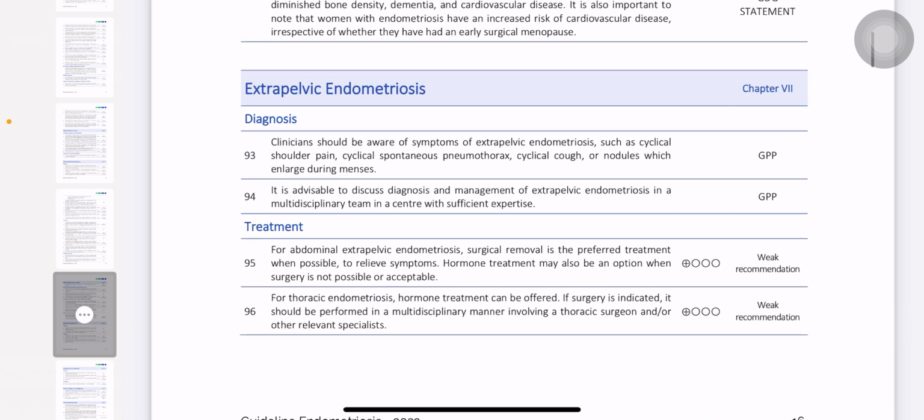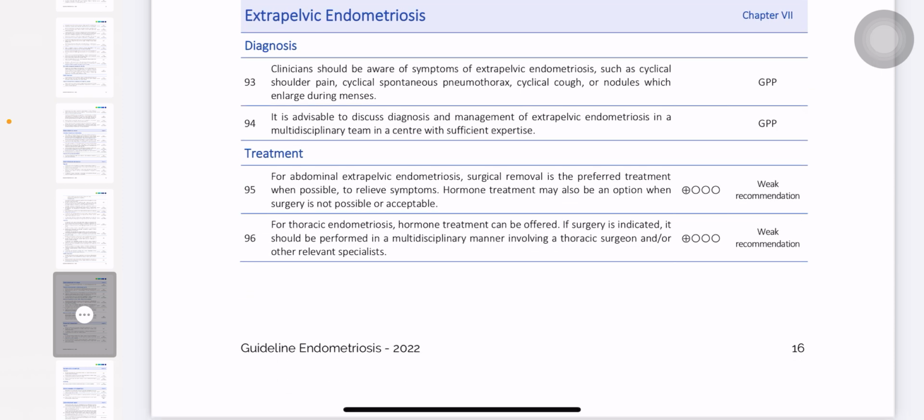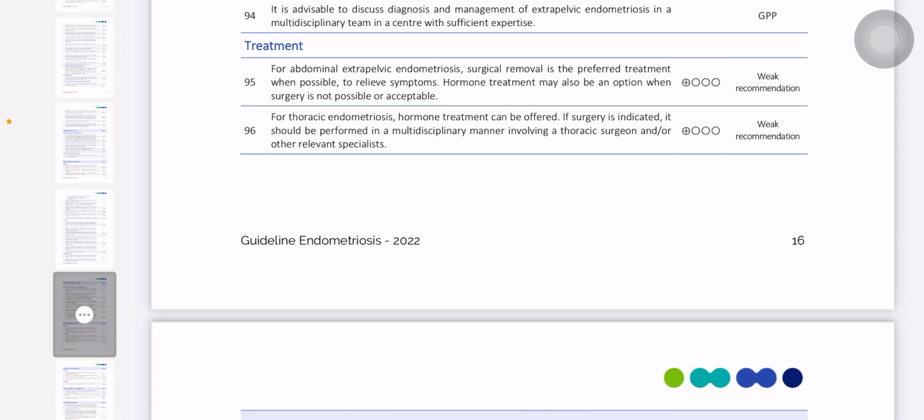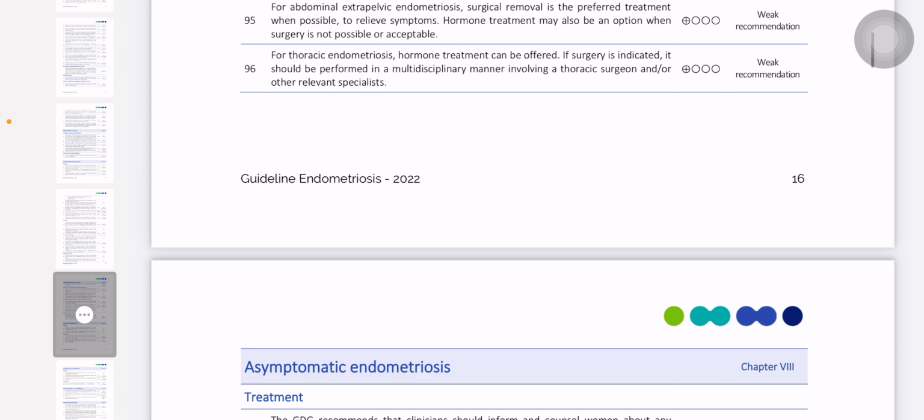Then you have extra-pelvic endometriosis, which is deep severe endometriosis. Clinicians should be aware of symptoms of extra-pelvic endometriosis such as cyclical shoulder pain, cyclical spontaneous pneumothorax, cyclical cough, nodules enlarged during menses. Okay, it is advisable to discuss diagnosis and management of extra-pelvic endometriosis in a multidisciplinary team. So for abdominal extra-pelvic endometriosis, surgical removal is the preferred treatment where possible to relieve symptoms, and hormonal treatment may also be an option when surgery is not possible or acceptable. Okay, that is for extra-pelvic. And for thoracic, hormone treatment can be offered; if surgery is indicated, it should be performed in a multidisciplinary manner. You have to involve the thoracic surgeon.